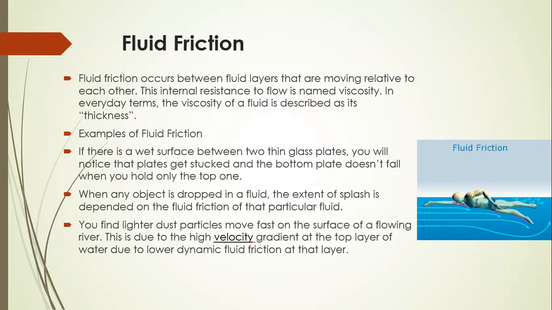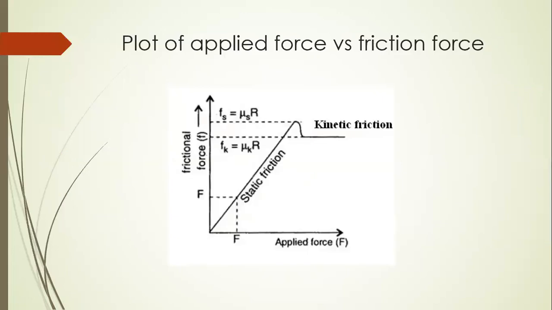the plates get stuck and the bottom plate does not fall when you hold only the top one because of fluid friction. When any object is dropped in a fluid, the extent of splash is dependent on the fluid friction of that particular fluid. You find lighter dust particles move fast on the surface of a flowing river because of the high velocity gradient at the top layer of the water due to lower dynamic fluid friction at that layer.